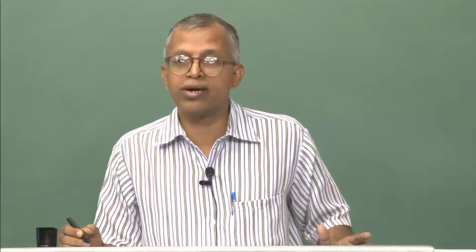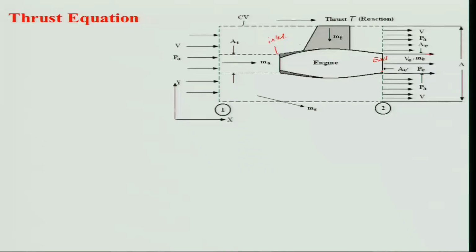And now, if I want to find this thrust equation, I need to invoke the mass conservation equation and the momentum conservation equation. For that, I need to place the control volume. Where to place this control volume is important. Of course, here I have shown it, but why will I put it like this?